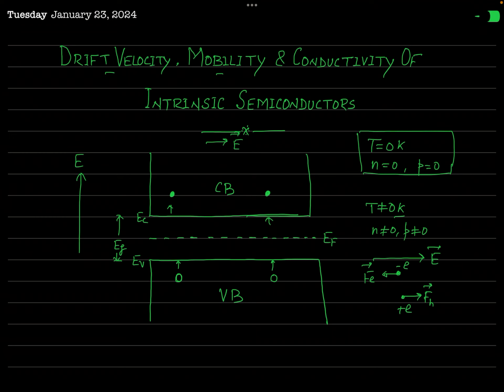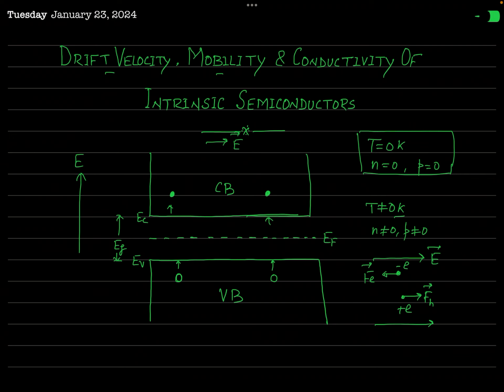So when we apply an external electric field, or a voltage or potential difference is set up across the semiconductor, then due to the external electric field, the electrons and the holes move in opposite directions in the conduction band and the valence band. In the conduction band, electrons move in the opposite direction of the applied field, while in the valence band the holes move in the direction of the applied electric field.